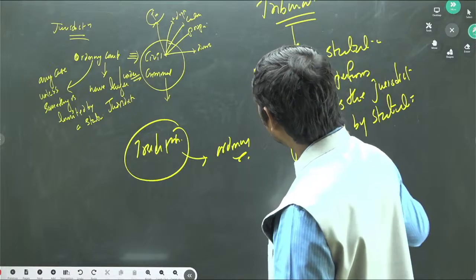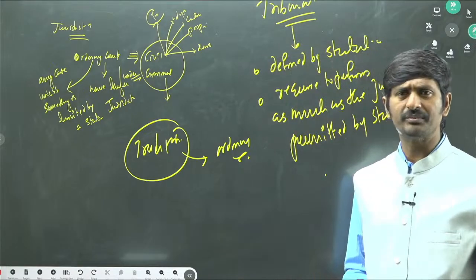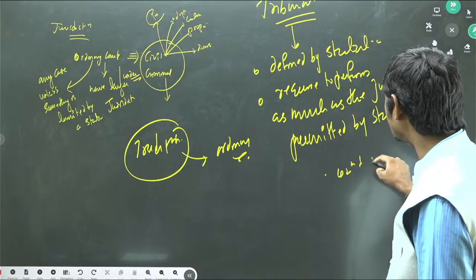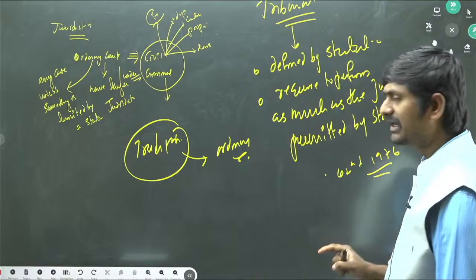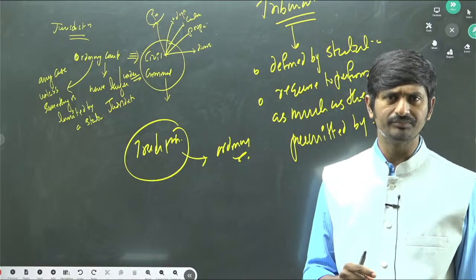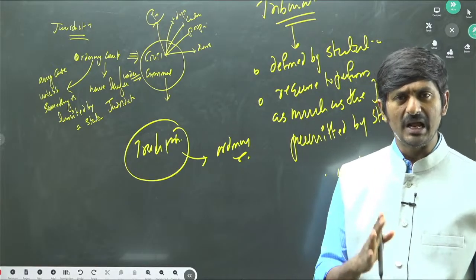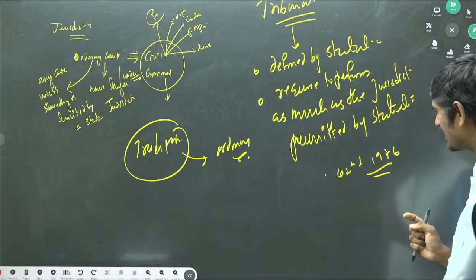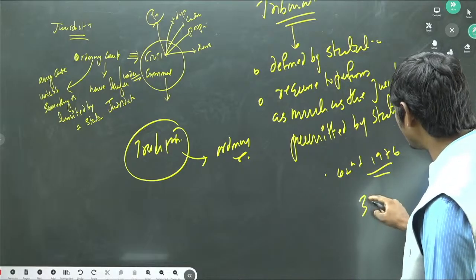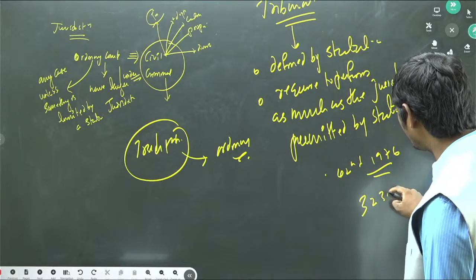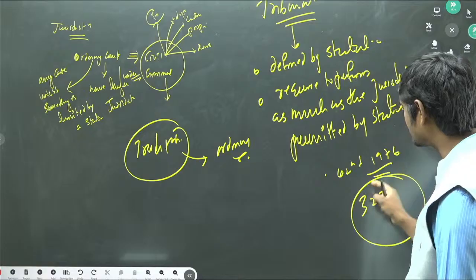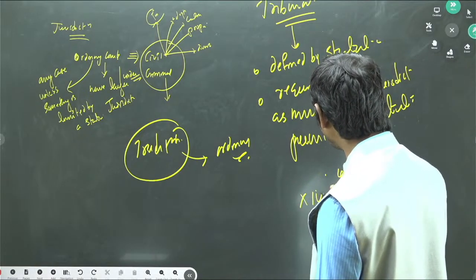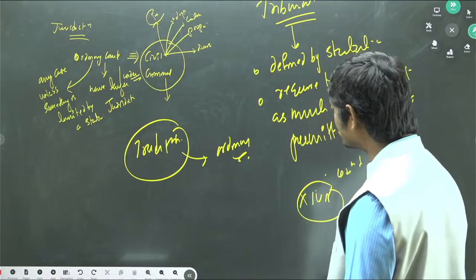But in the light of the liberalization, privatization and globalization, particularly, of course, the 42nd Constitution Amendment Act of 1976 has brought the tribunal system into the constitutional fold. Okay, before that also tribunals were there, but particularly the constitutionality has been imparted by the 42nd Constitutional Amendment Act, where Article 323A and B has been added to the Constitution, and particularly Part 14A has been added. Under this, these articles have been added.